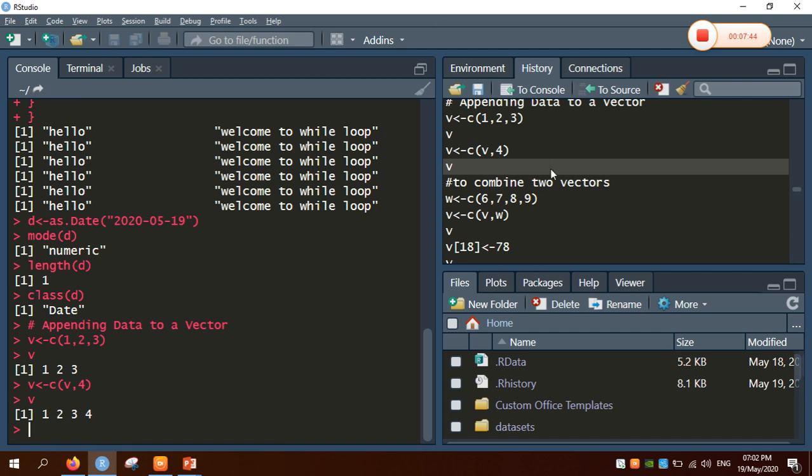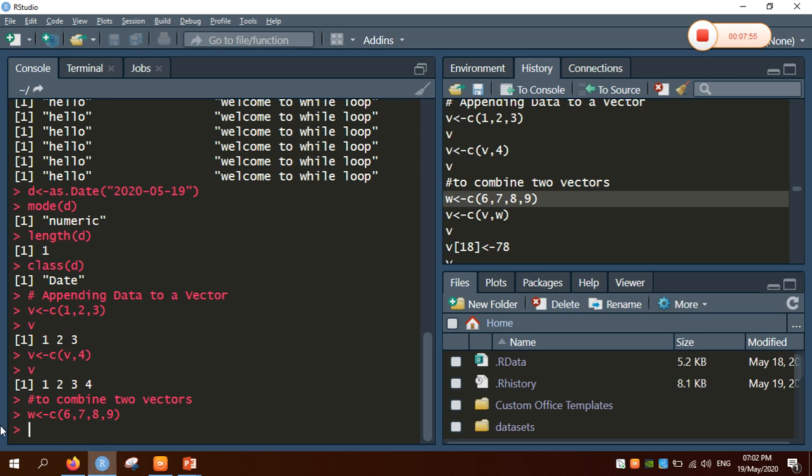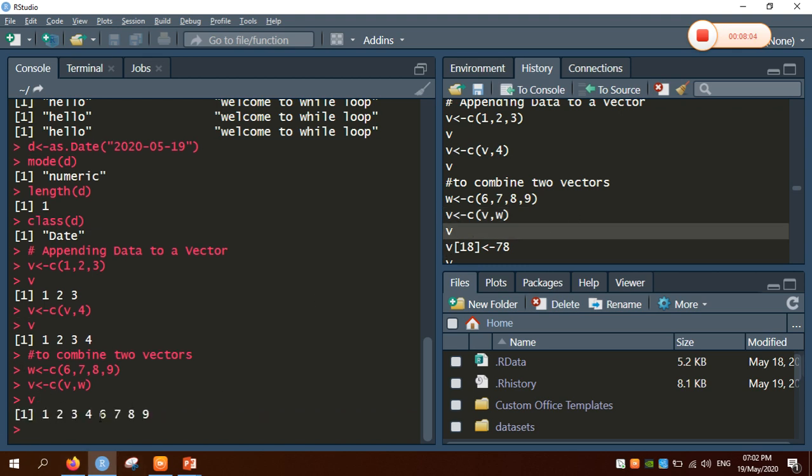Now the question is how to combine two vectors. I have two vectors and I want to combine them. I have taken a second vector called w, which contains 6, 7, 8 and 9, and v contains the values 1, 2, 3, 4. Now I combine these two vectors using the c constructor itself. So the two vectors are combined.